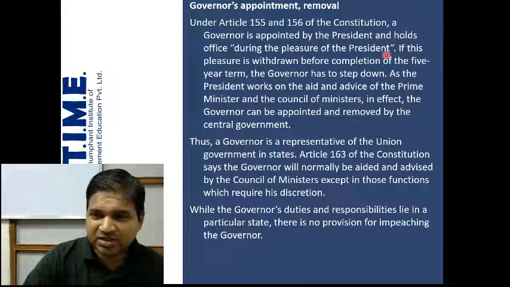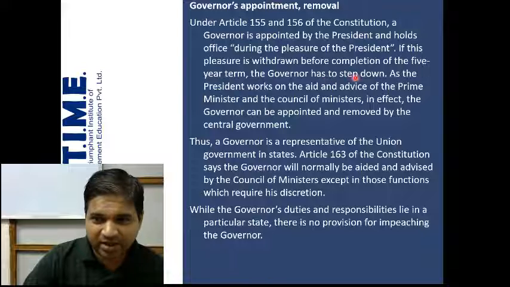So it's during the pleasure of the president. If this pleasure is withdrawn before the completion of the 5 year term, the governor has to step down. As the President works on the aid and advice of the Prime Minister and the Council of Ministers, in effect, the governor can be appointed and removed by the central government.